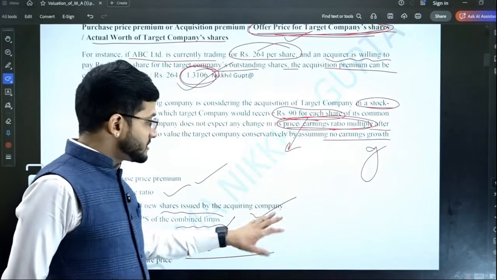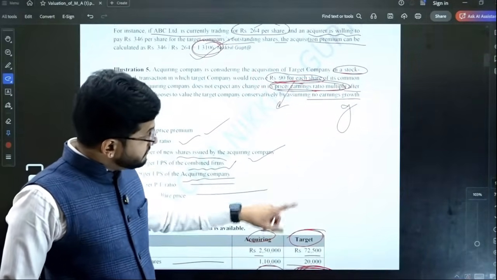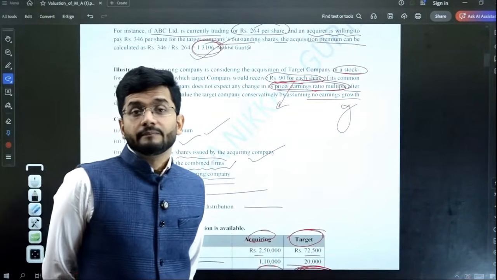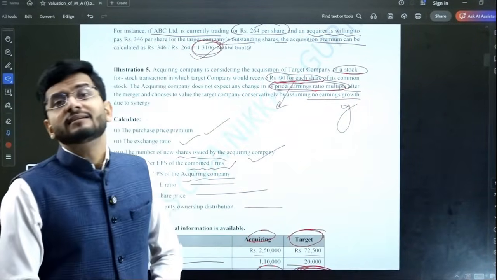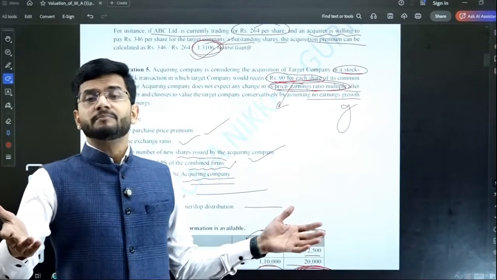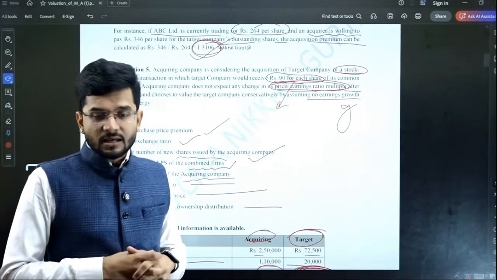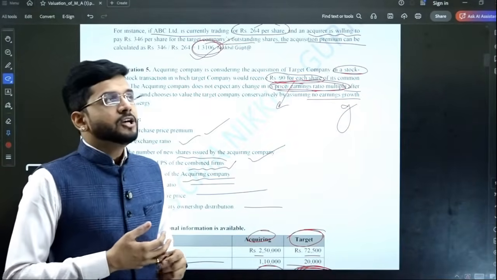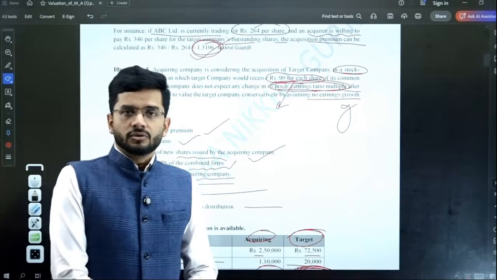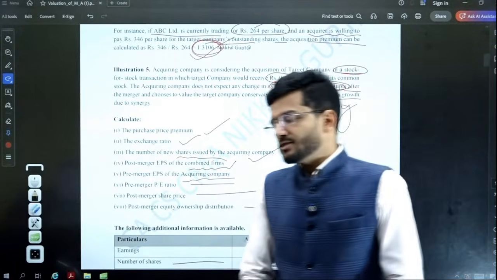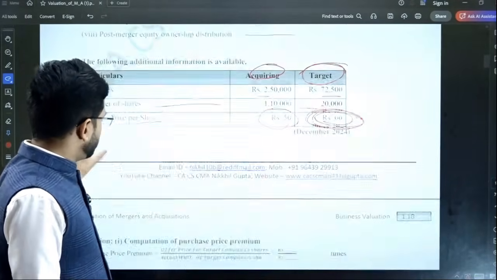We are paying extra, guys. For a share which is worth 60 rupees, we are paying 90 rupees, 1.5 times higher. Why? The reason is very simple. The synergy gain would have been really good in this particular acquisition and merger process. That's why we don't hesitate in sharing our benefit, the synergy which we got, with the target company. That is the reason why we are ready to pay extra. So that is how the calculation is given.